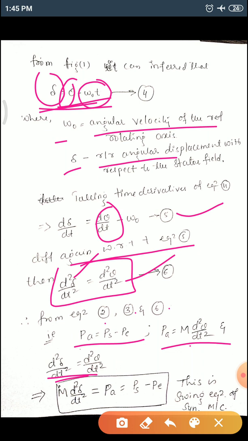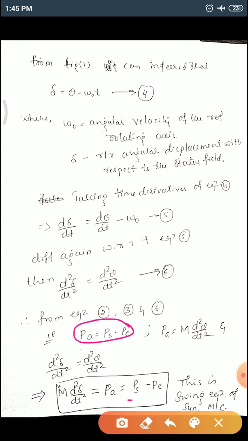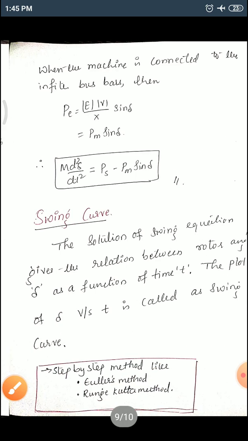So we can substitute that: M d square delta by dt square will be equal to PA. But what is PA? PA is nothing but PS minus PE. This is your swing equation of a synchronous machine.